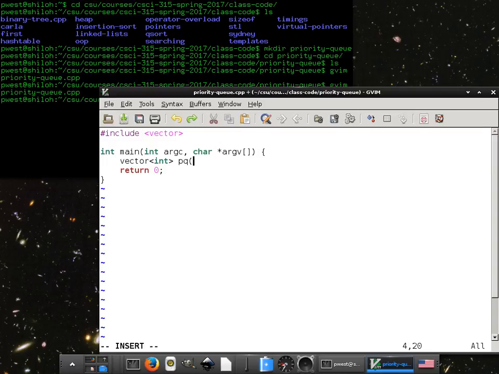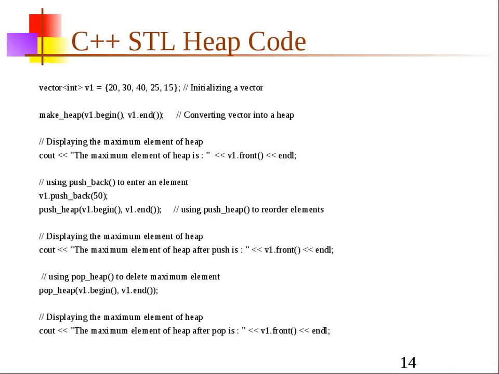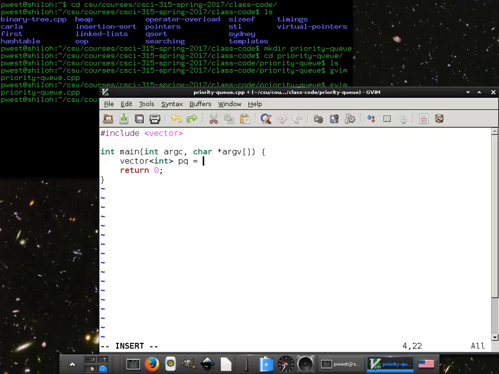Actually, how do we initialize that? We can do it that way? That's awesome. All right, what elements do we want? 2, 7, 17, 38. Oops. That works too. 38.